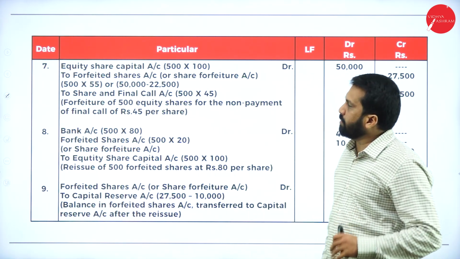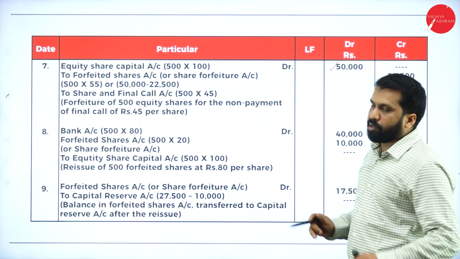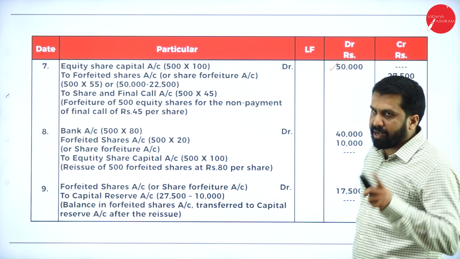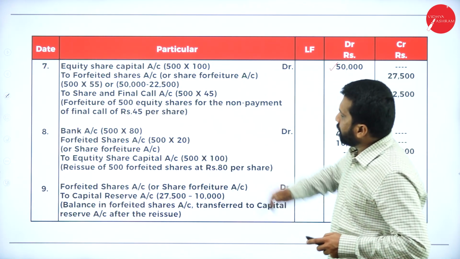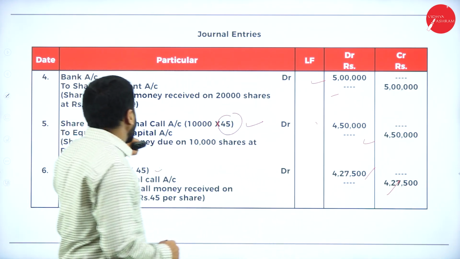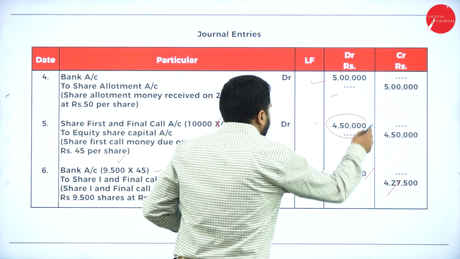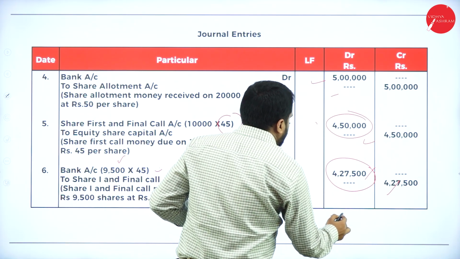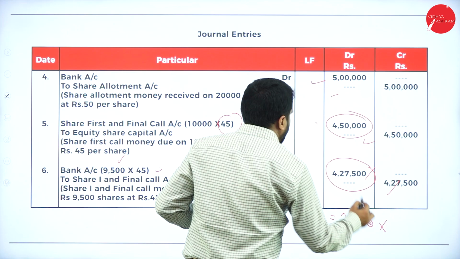final call. In this, 500 into the actual value is how much? 50,000. Don't consider premium here. Now, how many shares have not been paid? I'll show you the logic of how to do this. First and final call: how much are they supposed to receive? 4,50,000. How much have they received? 4,27,500. So almost 22,500 they have not received.